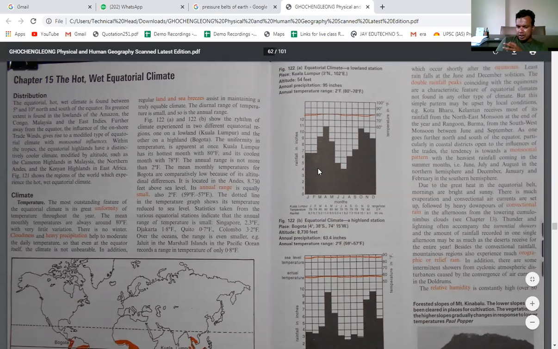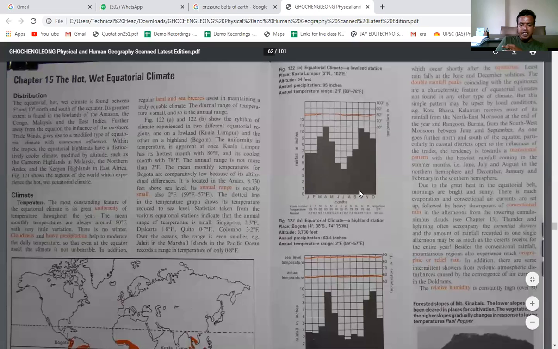So here you can see this is actually a graph which signifies two things. One is about the amount of rainfall and also about the temperature. So can you see here? This red line tells how much the temperature is in this region. And here, January, February, March, April, May, June, July, these are the months, and in every month how much rainfall there is, that is explained in this graph.